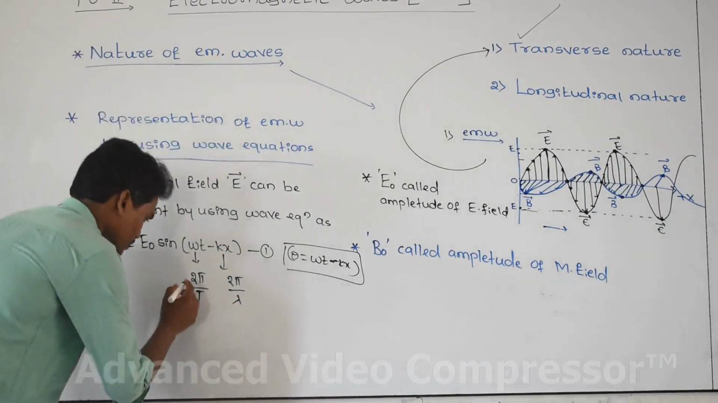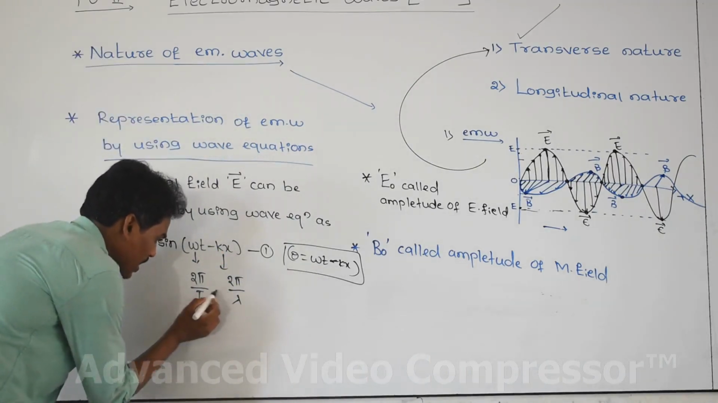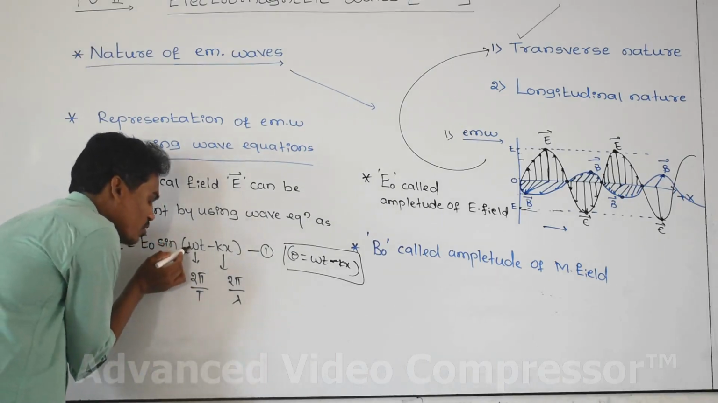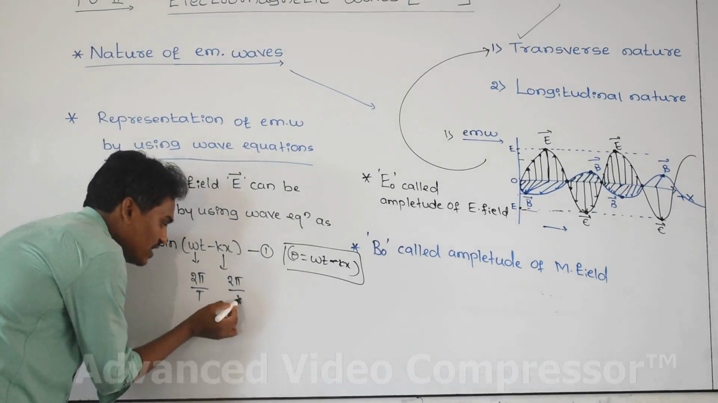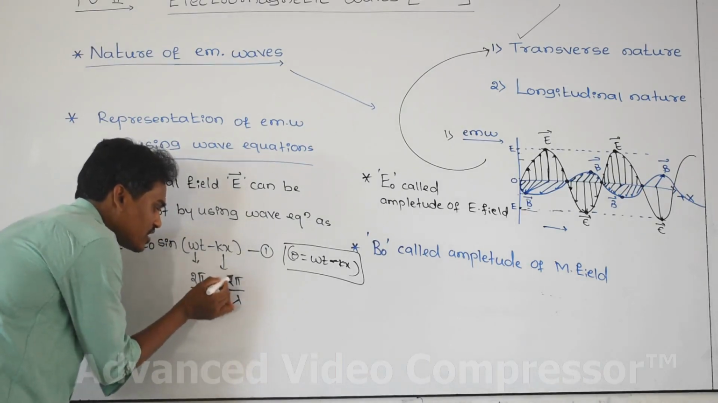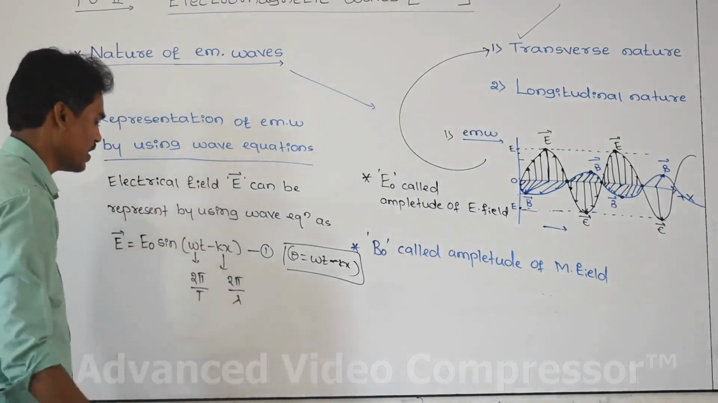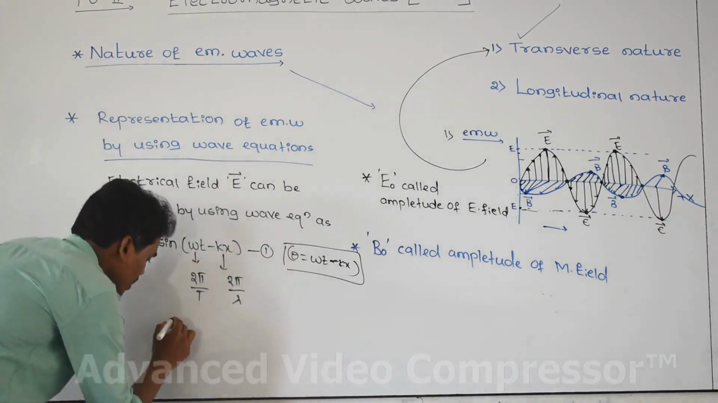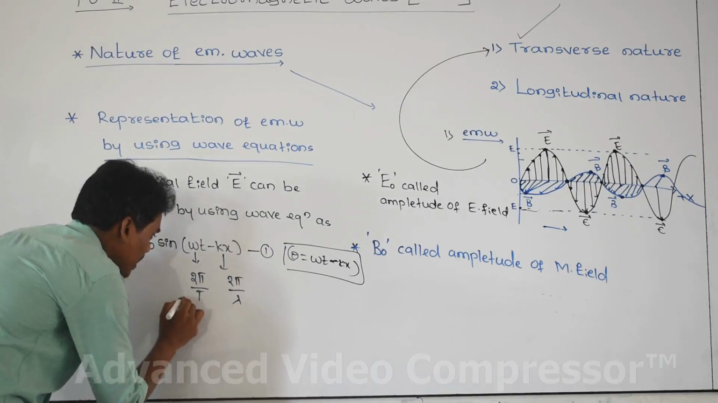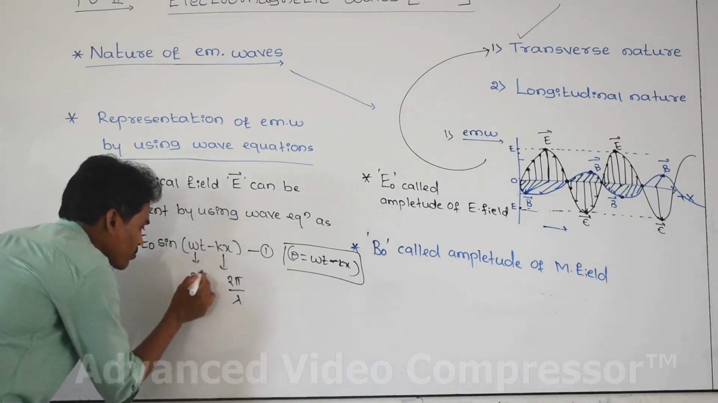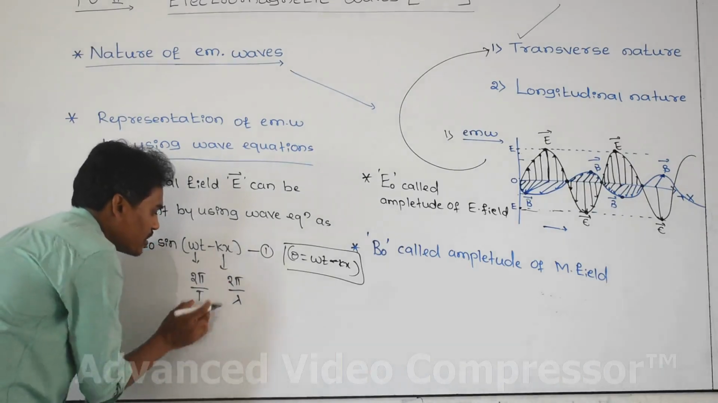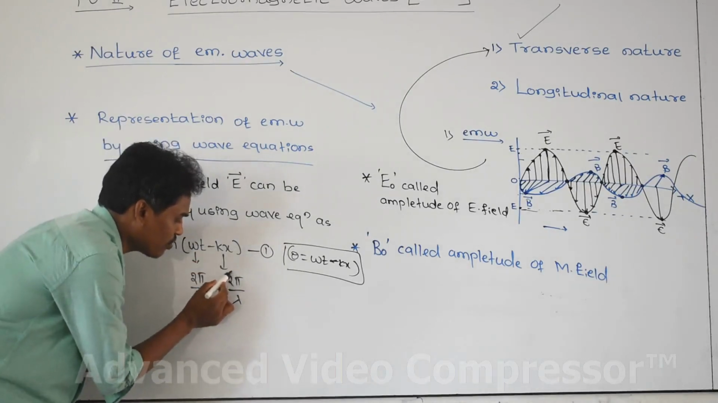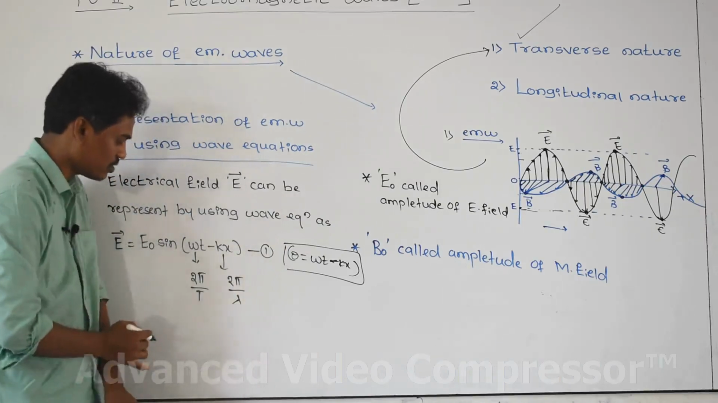Here this is time and this is length. According to time, counting of waves gives the angular frequency, and according to length, counting of waves gives the wave number. Omega is the angular frequency, which can be calculated by using this formula. K is the wave number, which is calculated with this formula.